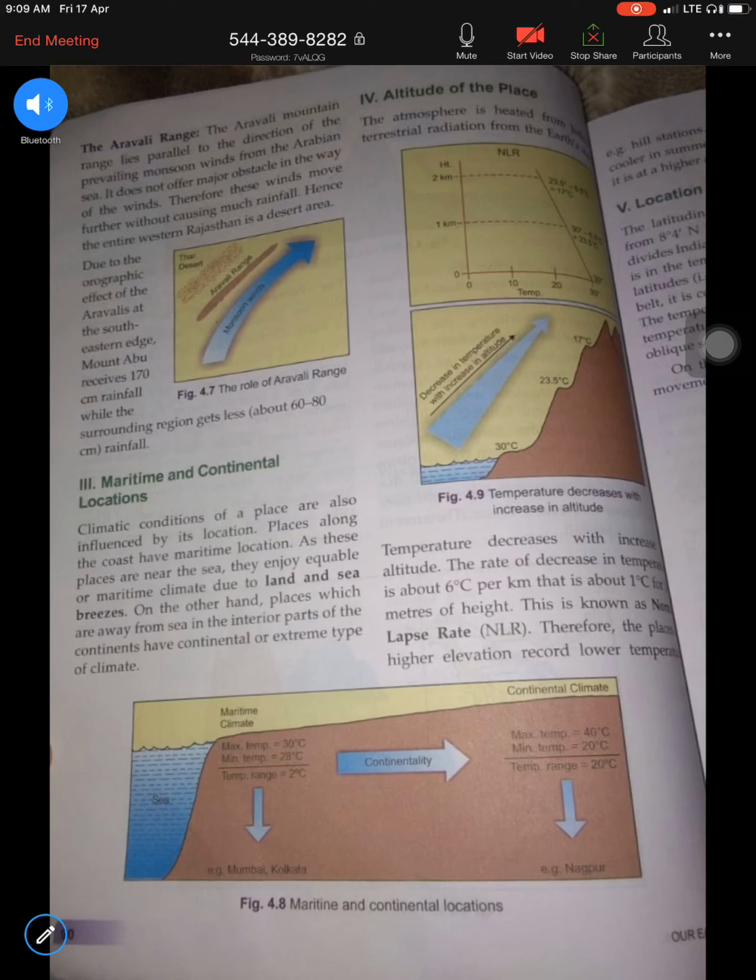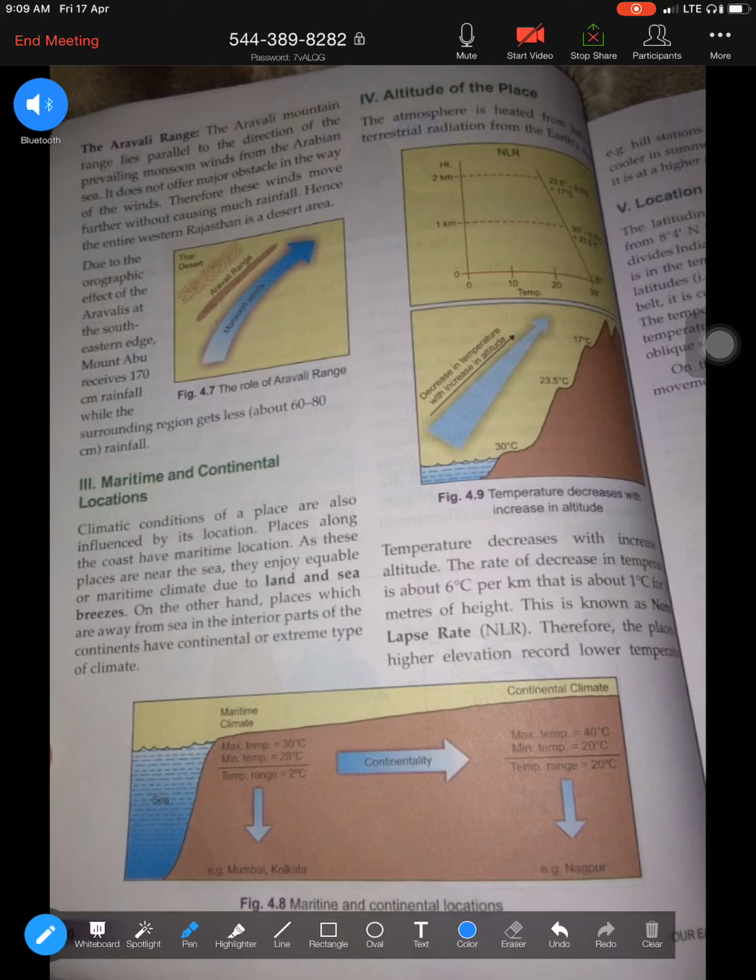And the last mountain is the Aravalli. Here, if you look into your textbook, the Aravalli range plays a very important role. Why? What is the role of the Aravalli? You always get a question on Aravalli. How does this mountain block the southwest monsoon? Rather than blocking, because Aravalli lies parallel, this is a very important word, parallel, to the direction of the prevailing southwest monsoon. So this is the Aravalli range, and this is the southwest. So they are parallel to each other.